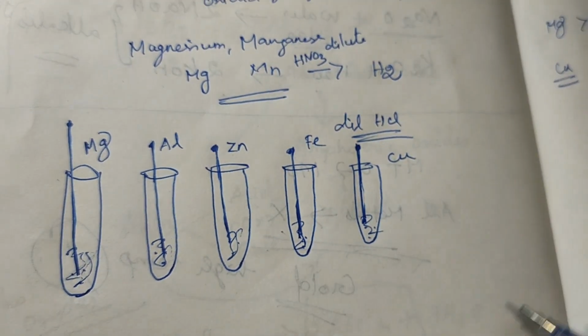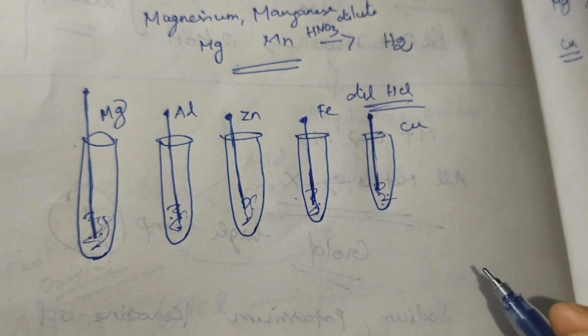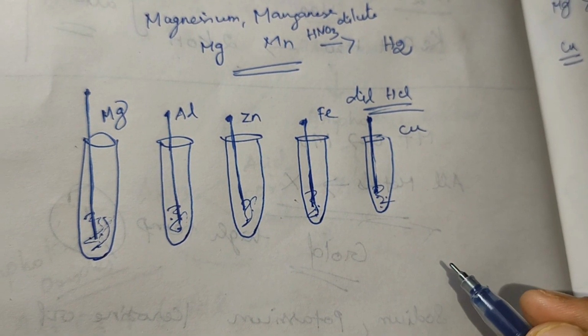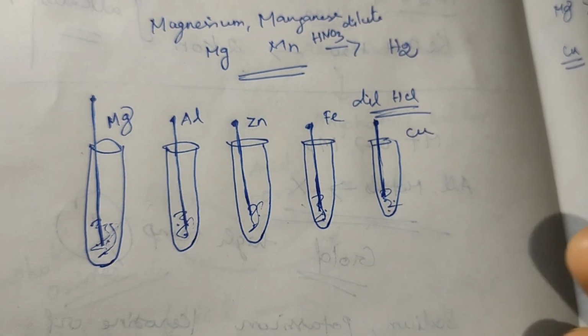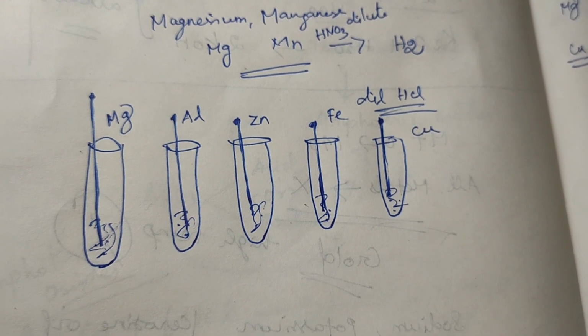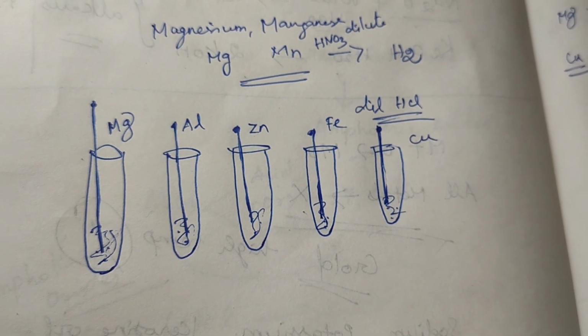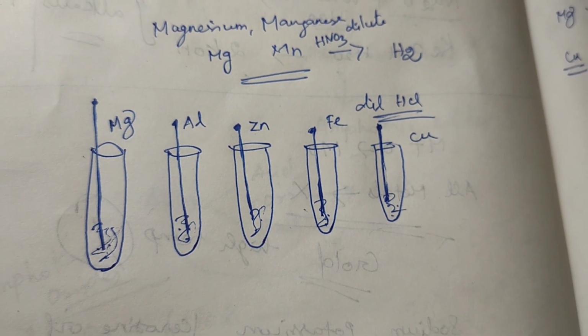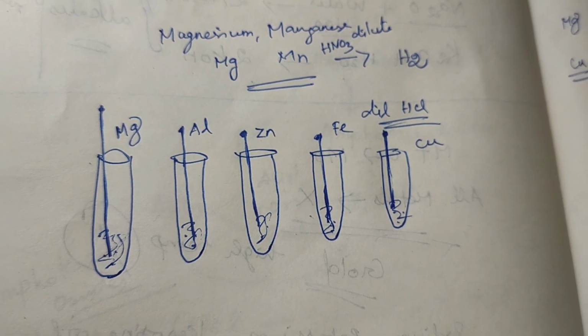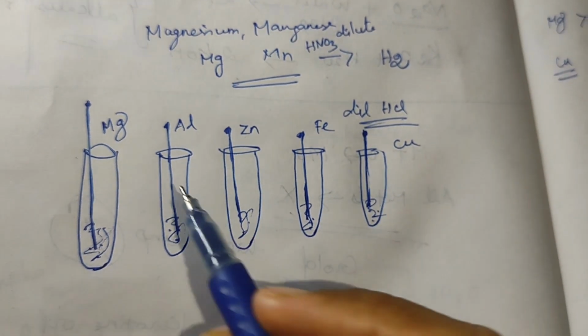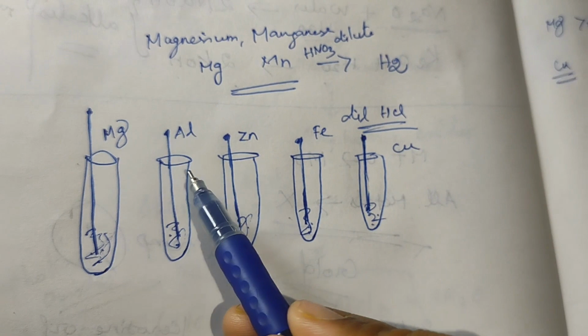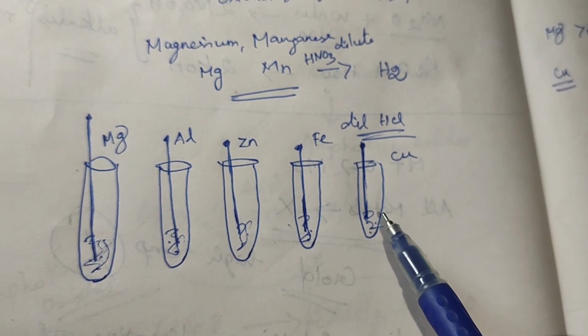A few minutes later I am going to check which metal reacts most vigorously, and whether it is an exothermic reaction. After a few minutes, this magnesium is reacting more than all the other metals.